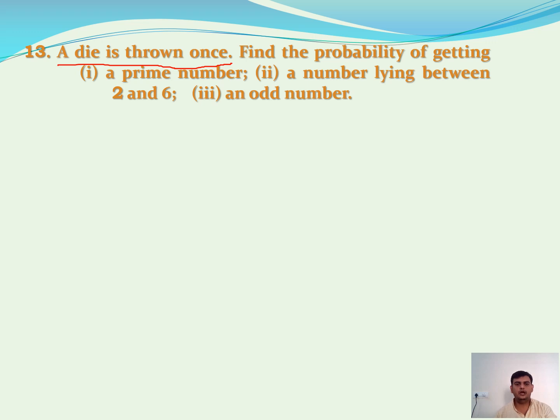As we know, when we throw a die one time, how many possible outcomes do we have? We have a total of 6 possible outcomes. What are they? 1, 2, 3, 4, 5, 6. In that, how many prime numbers are there? How many numbers are lying between 2 and 6, and how many odd numbers are there? That is our concept. Let us see how to solve this problem.